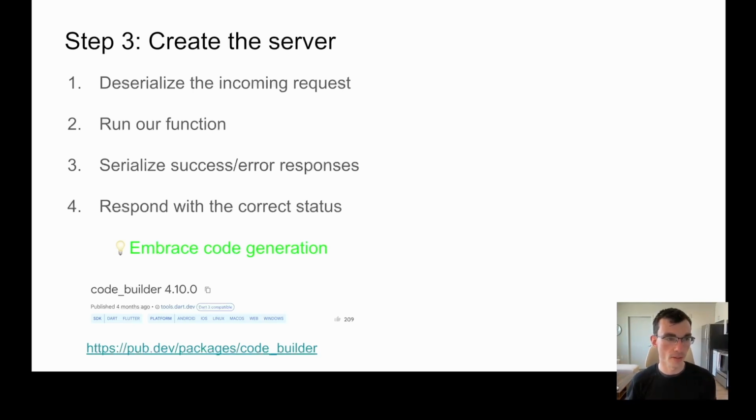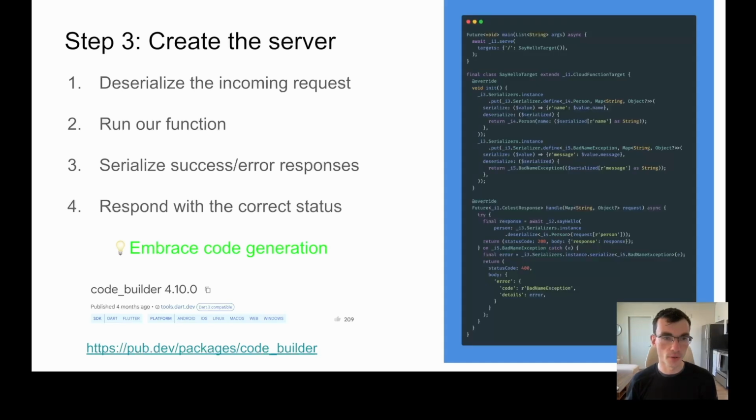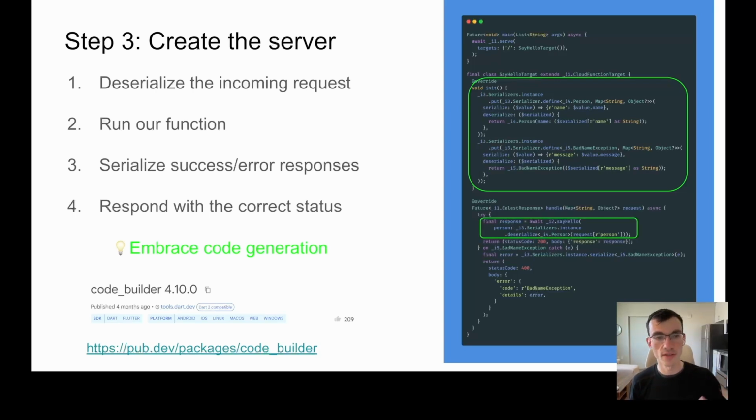For our function, this is what it ends up looking like for my code generator. This shouldn't look too scary, maybe outside the prefixes. At the start, we're establishing some serializers so that we understand how to translate both our person input and the exception type to and from JSON. Then for every request, we deserialize the body into the person object, which we then pass to the sayHello function.